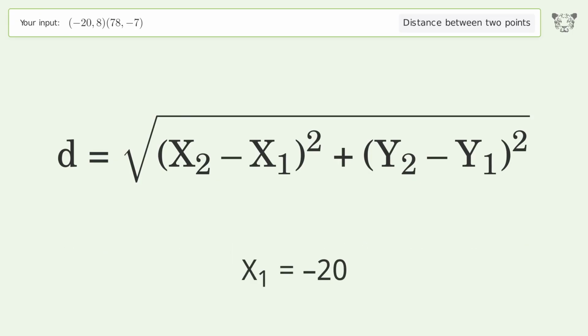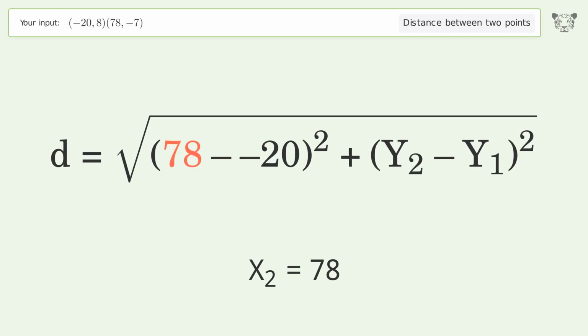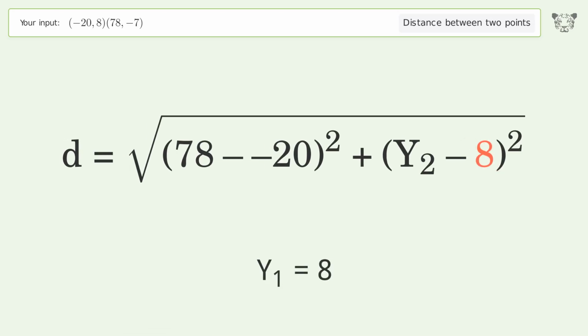x1 equals -20. x2 equals 78. y1 equals 8. y2 equals -7.